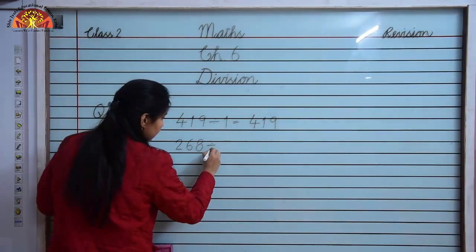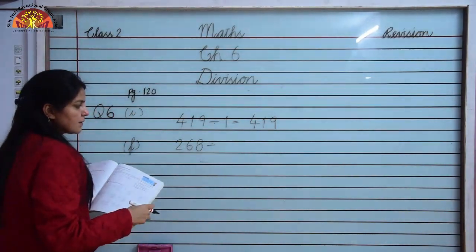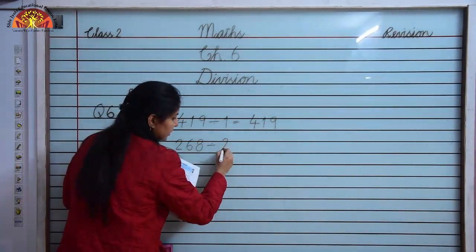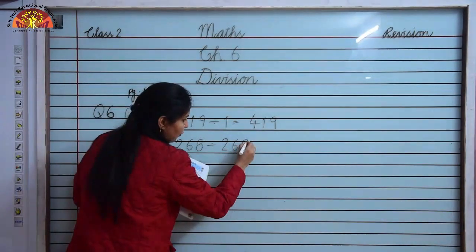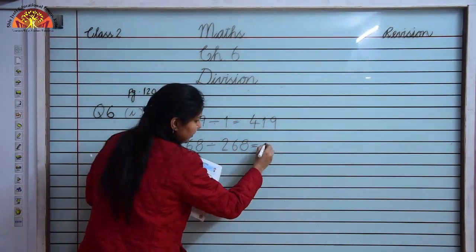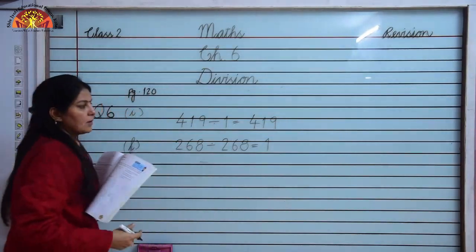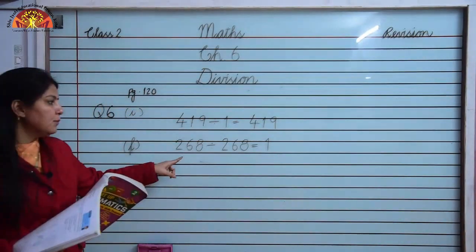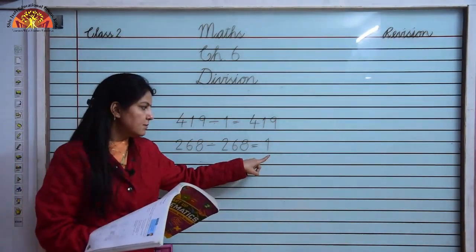Here we are dividing 268 by 268. Then what will be the answer? The answer will be 1. So when we divide any number by itself, the answer is 1.